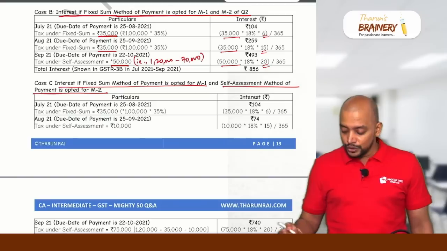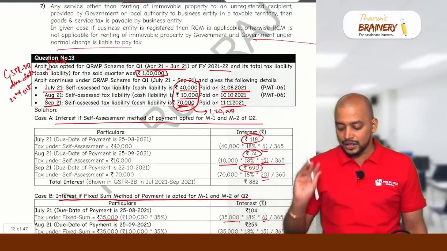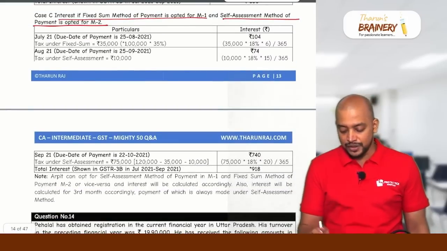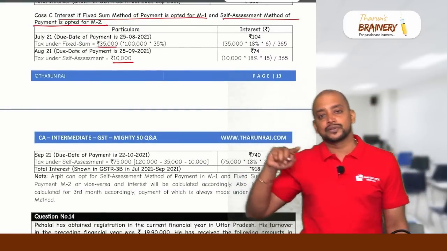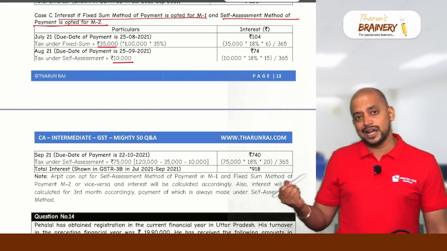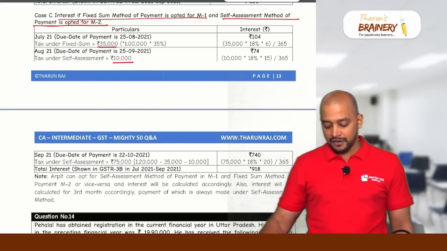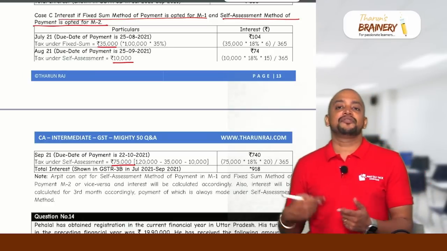For month 1, it is 35,000. For month 2, it will be self-assessment. How much they are paying? 10,000. For month 1, 35,000. For month 2, 10,000. What is the total liability? 1,20,000. 1,20,000 minus 35 and 10, so 45. 1,20,000 minus 35 minus 10, 75,000 they will pay for month 3.